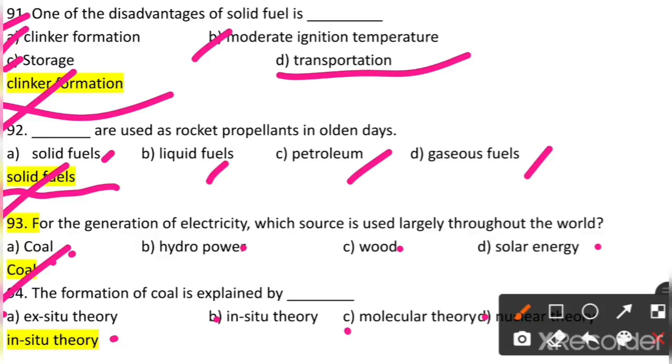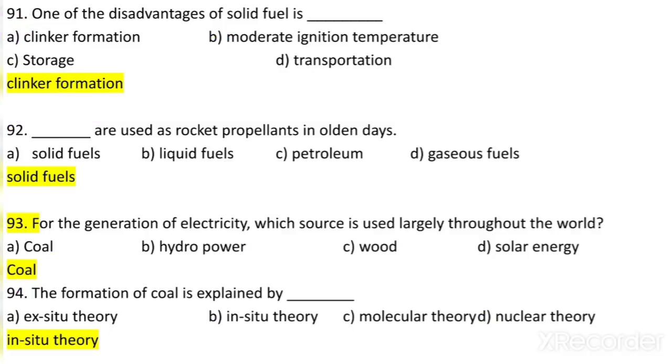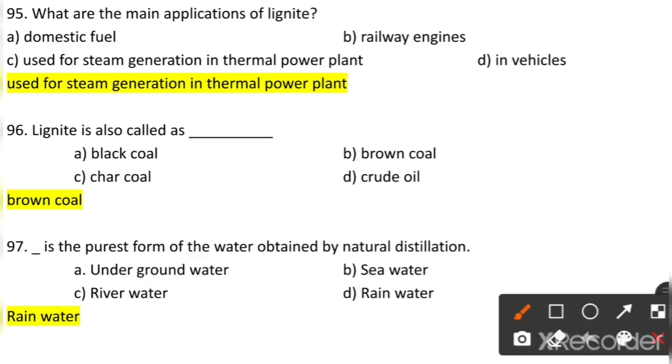So it is explained by in situ theory. 95. What are the main applications of lignite? First one, it is used as domestic fuel. It is used in railway engines. It is used for steam generation in thermal power plants, or it is used in vehicles. So the main application of lignite is that it is used for steam generation in thermal power plants.